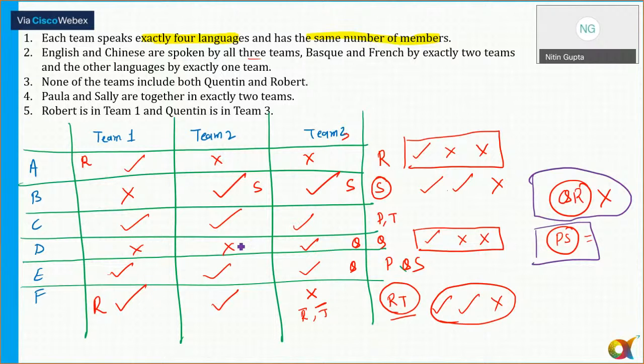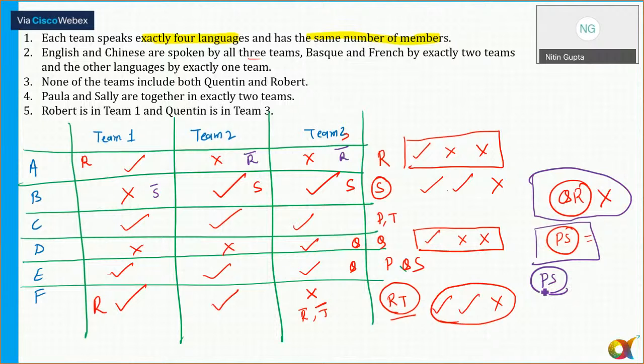Also, let's put a cross here. If I'm talking about team A, sorry, A, so in team 2 and team 3, if R is included, they can speak the language Arabic also. In B, S can't be there. Not team B, but B. Because if S is a part of team 1, S can also speak Basque, which is not possible for team 1. So S can't be a part of team 1. And we also know that P and S together are in 2 teams.